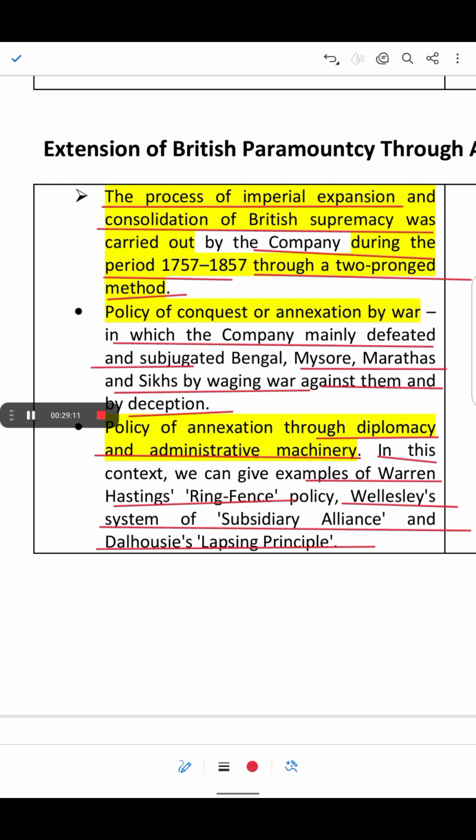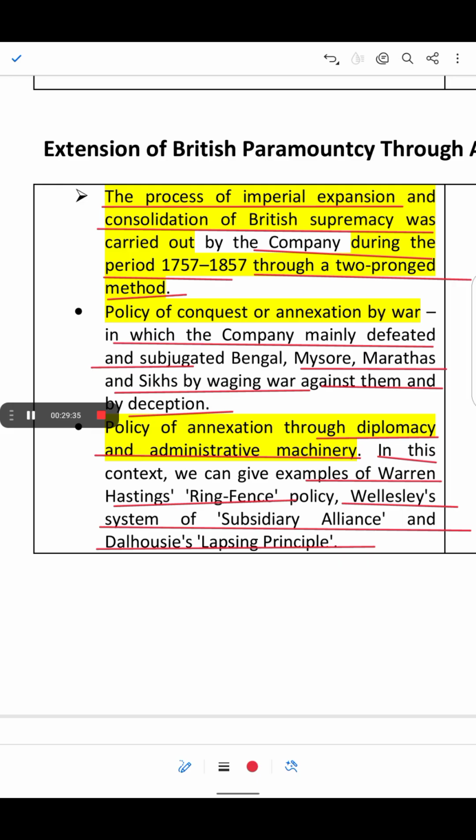This was done by forming alliances with the neighboring kingdoms to prevent them from becoming threats or falling under foreign influence. The goal was to keep the British territories secure by surrounding them with friendly states that would not pose any danger.